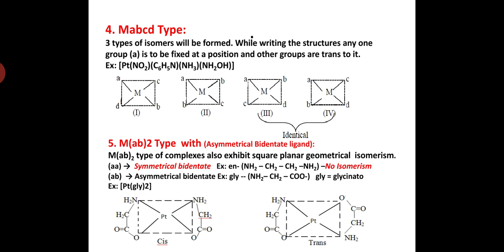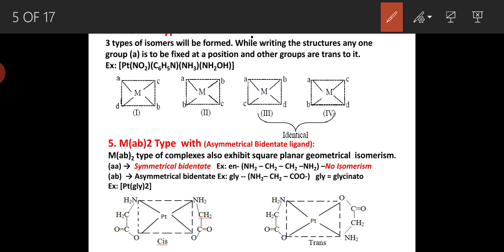Next is MABCD type of complexes. In MABCD type of complexes, 3 types of isomers will be formed. While writing the structures, any one group or ligand is fixed at a position and the other groups are placed trans to it. An example for this type of complexes is amminehydroxypyridylnitroplatinum(II) complex.